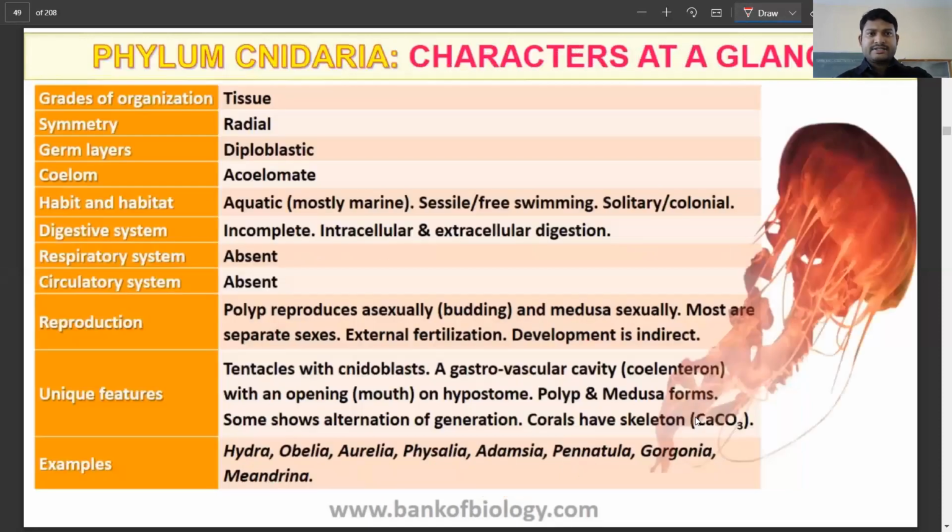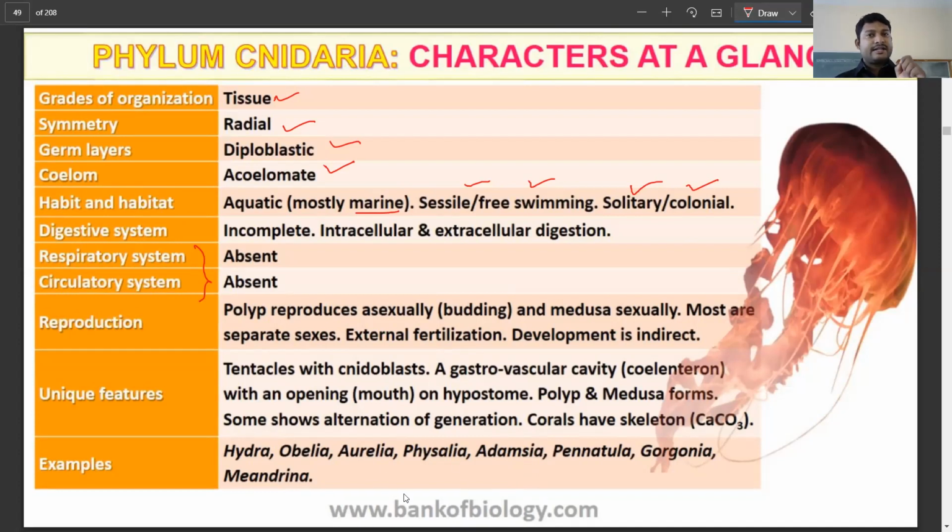Let's summarize. So: tissue level organization, radial symmetry, diploblastic, acoelomate. Aquatic, most of them are marine, some of them freshwater. Sessile, free living, solitary, and colonial. Digestion is incomplete because you have one opening for mouth and anus. Intracellular and extracellular digestion. Respiratory and circulatory systems are absent. Reproduction is by polyps, asexual, and medusa, sexual.